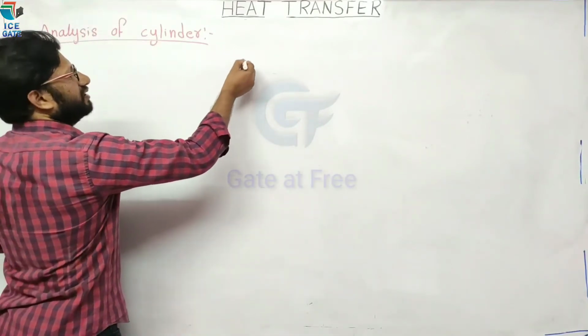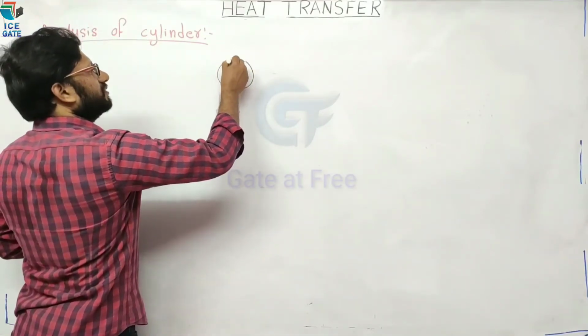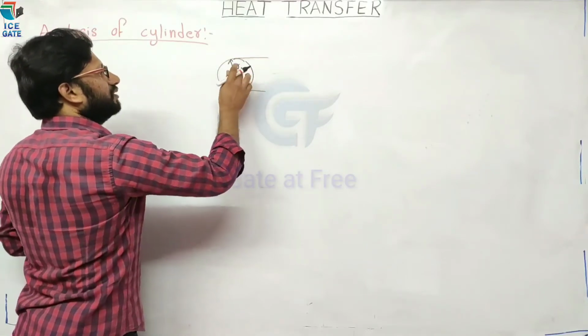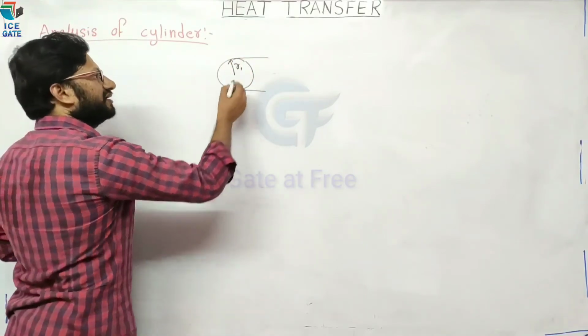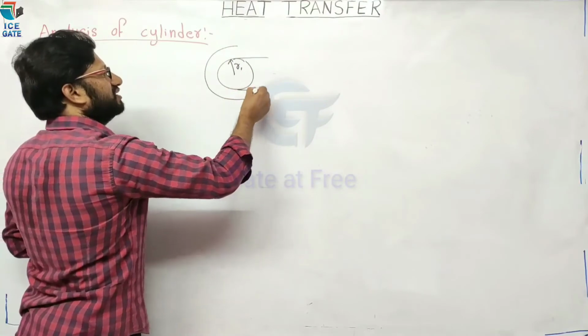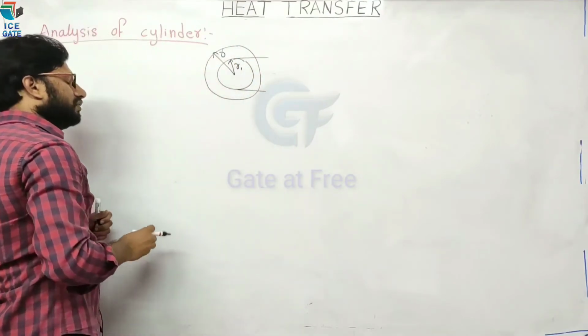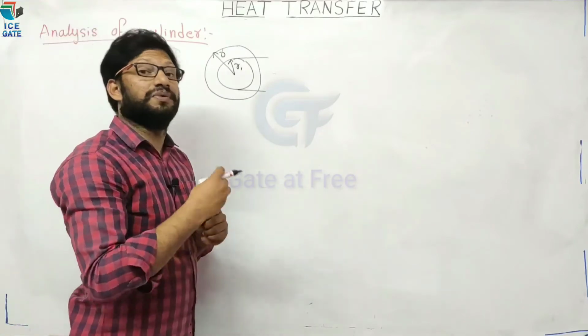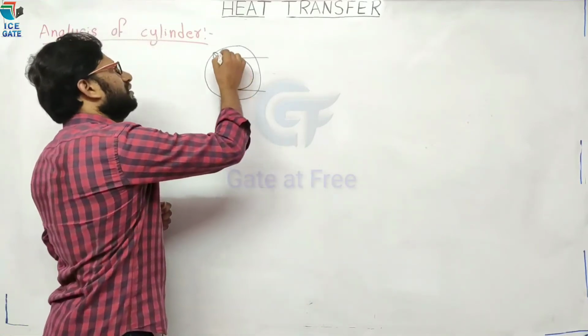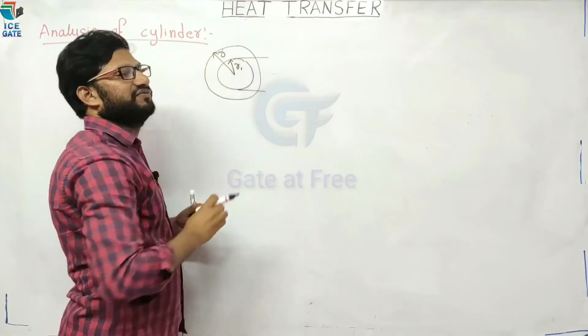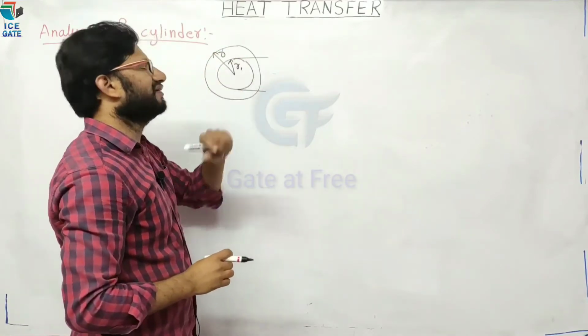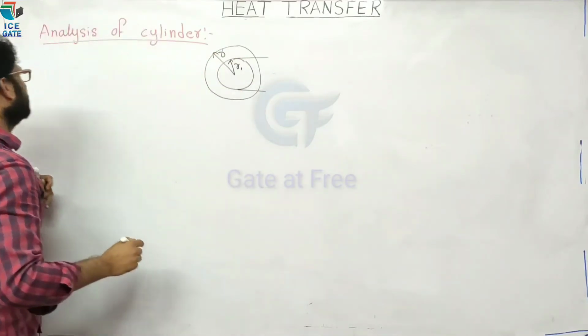Now this is cylinder. R1 is constant. Now we are providing insulation, say R. We don't know how much thickness of insulation to be provided. So consider R is variable. R1 is constant and R is variable, right?